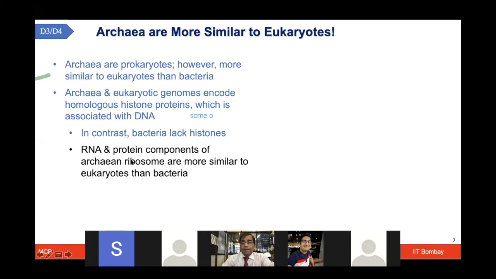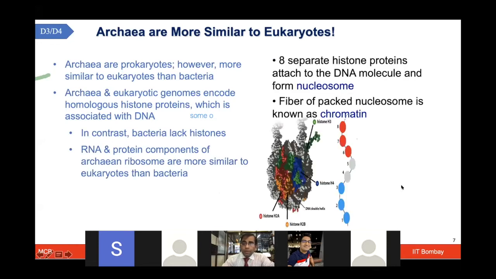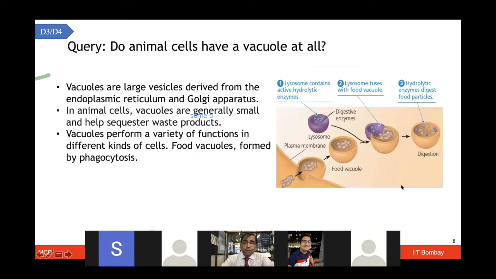Also, some of the RNA and the protein compositions of the archaea are more similar to the eukaryotes than bacteria. So again, some of these things make them closer to eukaryotes as compared to the prokaryotes. So I hope now you are clear about this point.